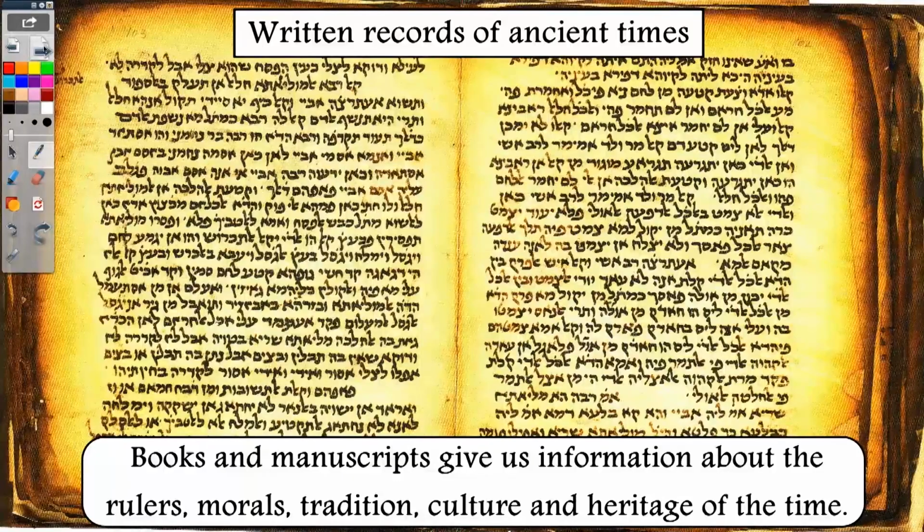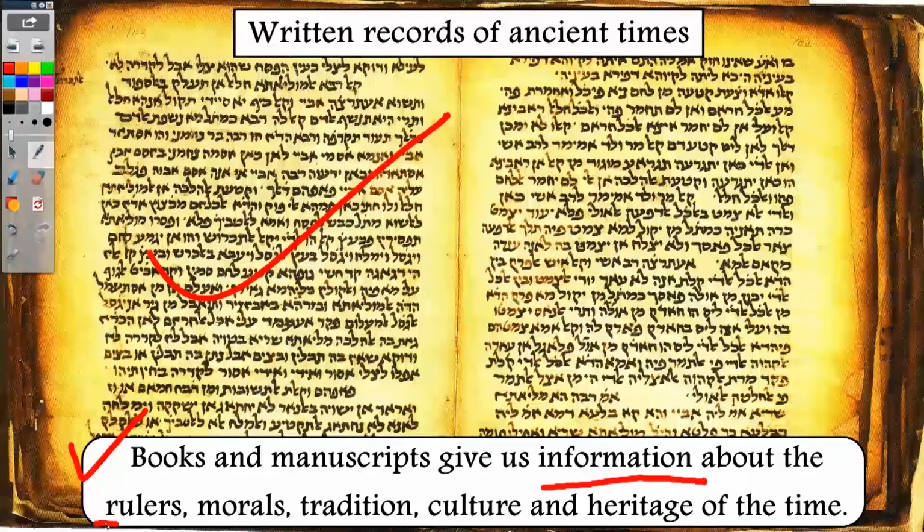See, this is an example of a written record of ancient times. So, what does this depict? Books and manuscripts give us information about the rulers, morals, tradition, culture and heritage of the time. So, when these literary sources are studied, we come to know about the rulers, their morals, the traditions they used to follow, the culture that they used to believe and the heritage that they carried forward.